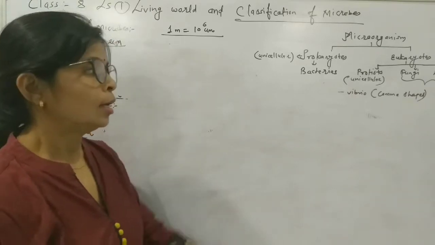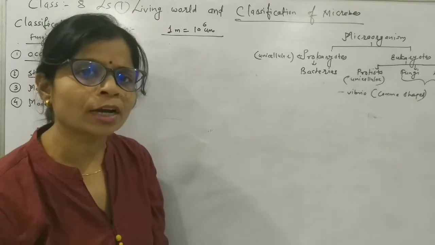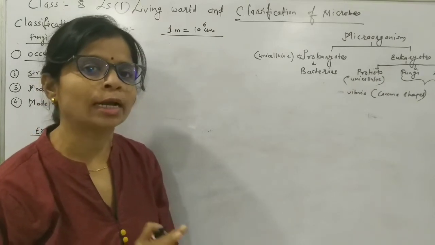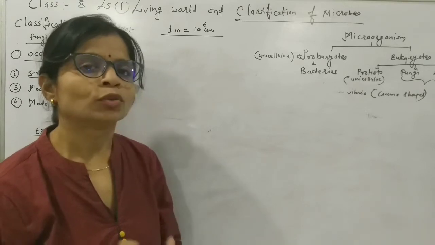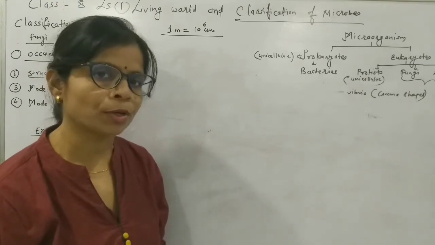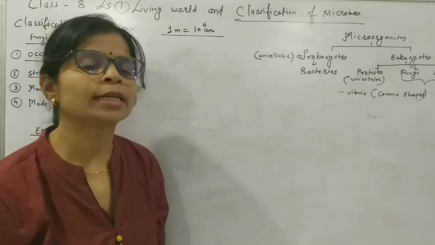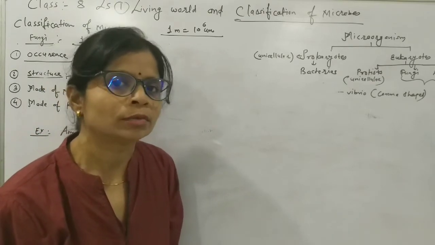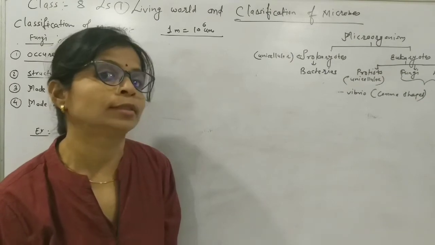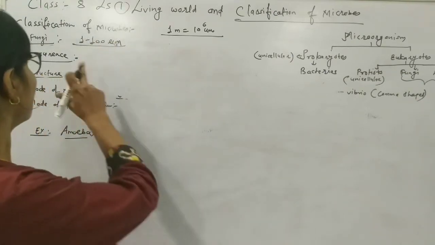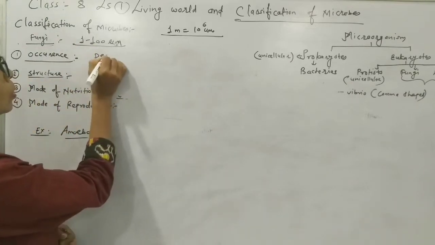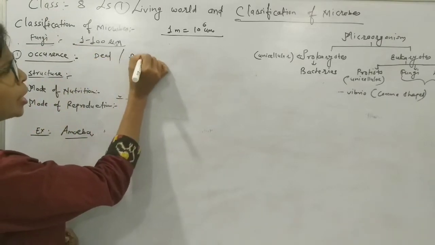Now fungi, all the fungi can't perform photosynthesis, they can't make their own food, so they are heterotrophic, and as they gain their food from dead or decay matter, they are called saprotrophs. About the occurrence, they occur on dead or decay matter.